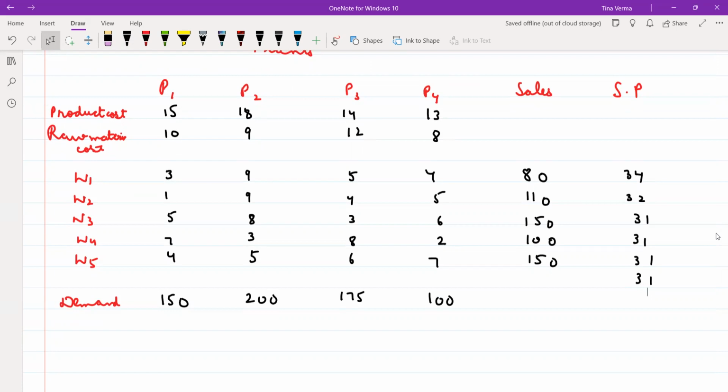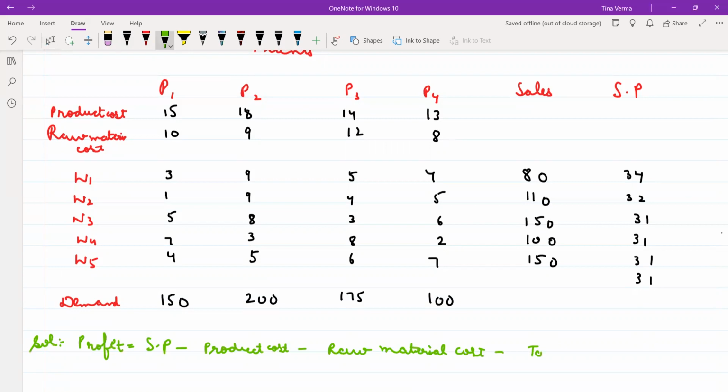If I give you the selling price, and I tell you this is your transportation cost, this is production cost, this is raw material cost, then what can you calculate? You can calculate profit, right? How will you calculate it if you have to solve this? How will you calculate your profit? You will subtract everything from the selling price: selling price minus production cost minus raw material cost minus your transportation cost.